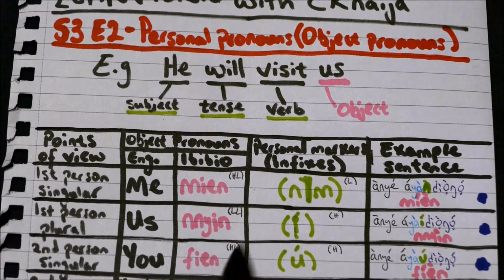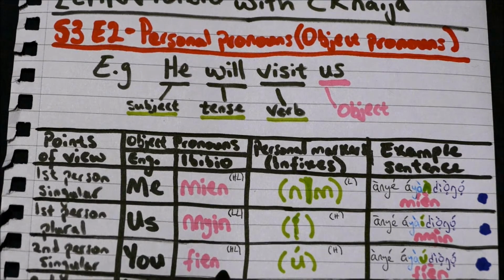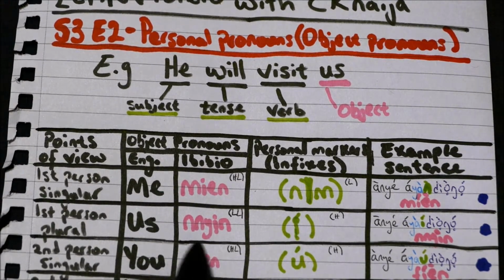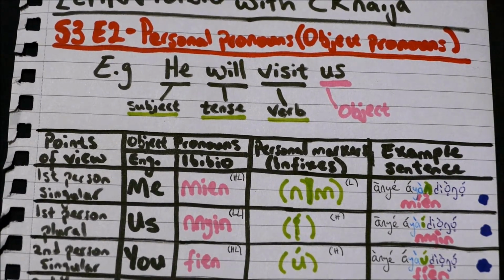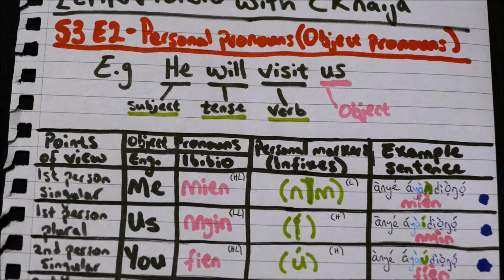So like mien, fien, high tone, low tone. You start high, you finish low. Fien. And the agreement for this word, the representative, is u. I can see there it's got that high tone. U.